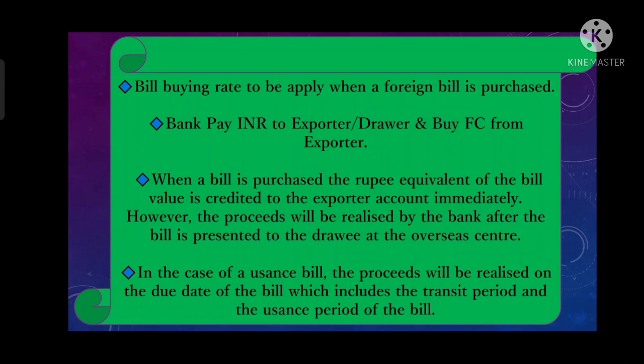India's local currency is INR, so the exporter's account would be credited in INR. But how much INR would be credited? That INR amount should be equivalent to the amount of foreign currency.